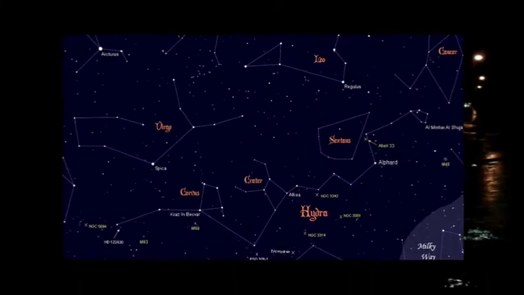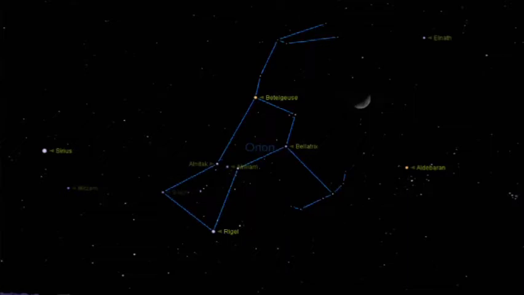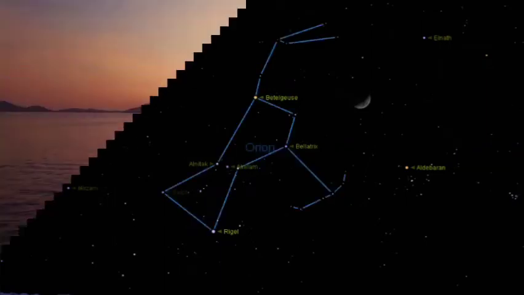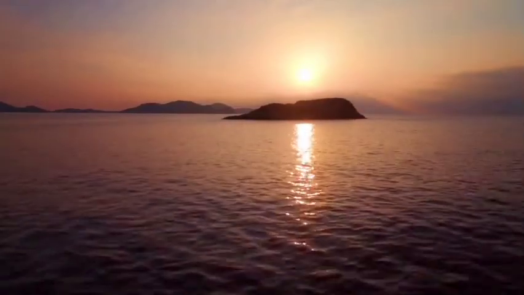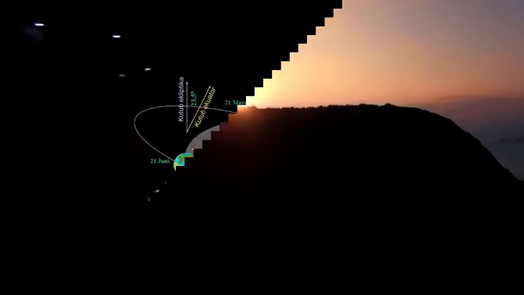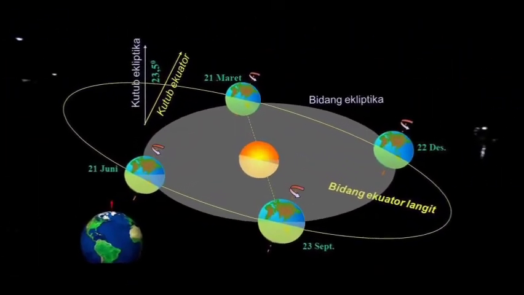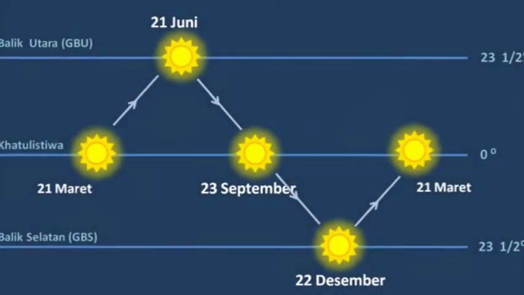The second is the change in the constellations. The constellations in the sky will look different every month. This happens due to the revolution of the Earth. The constellations seen in the sky will look different from one time to another. The third is the apparent annual motion of the Sun. The apparent annual motion of the Sun can be observed through the position of the Sun in 1 year. At one time the Sun rises from the east slightly to the north. At another time the Sun rises from the east moving south.